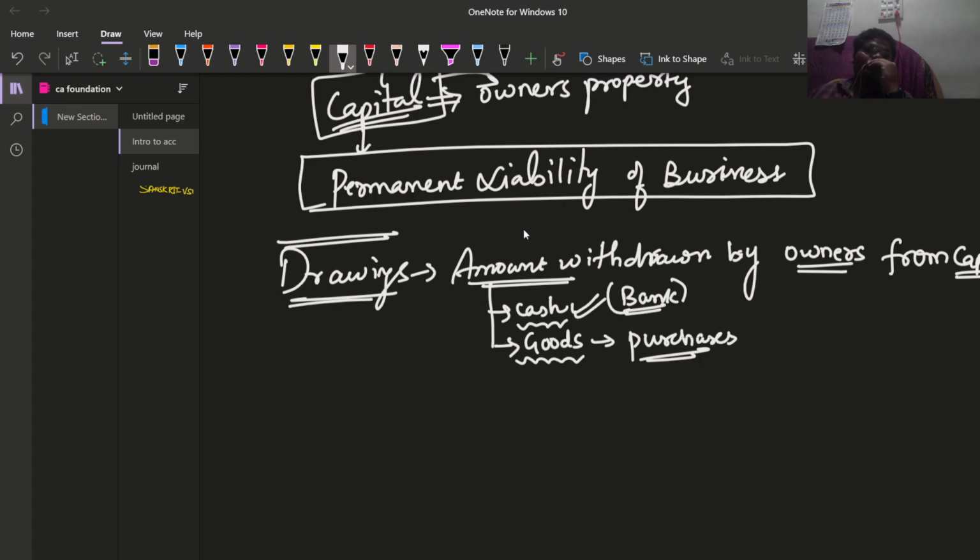Overall, drawings is the amount withdrawn by owners from capital for personal use.